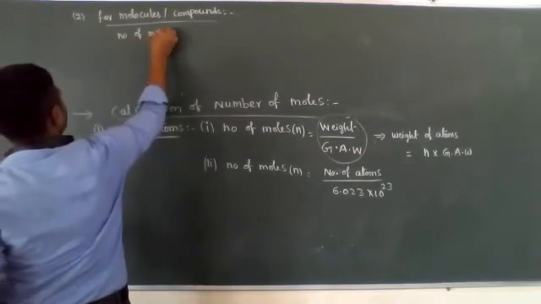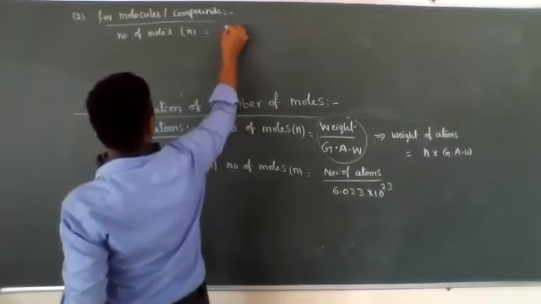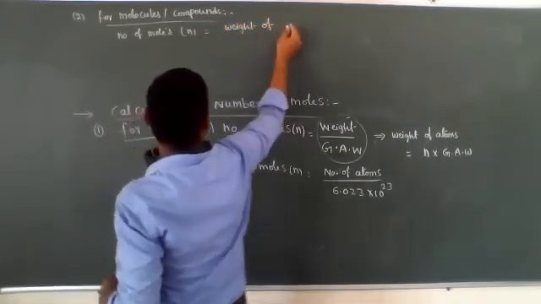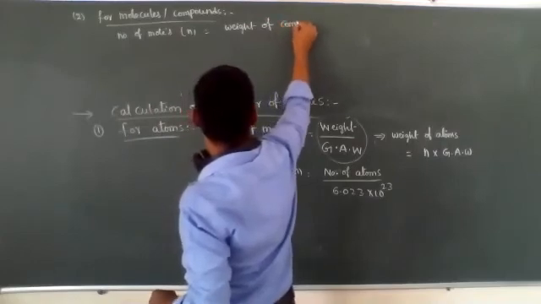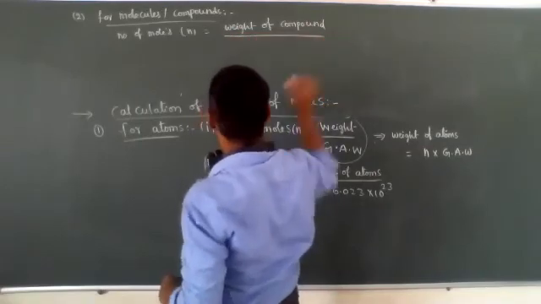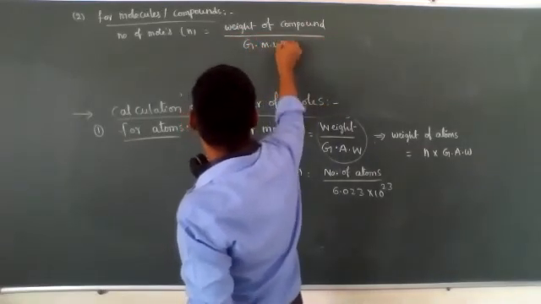Number of moles n is equal to weight of compound by gram molecular weight, GMW.